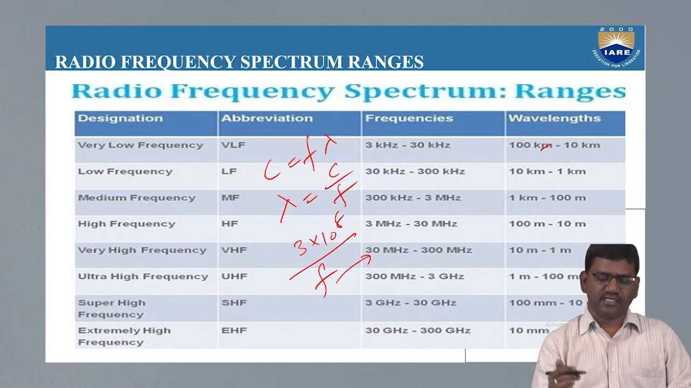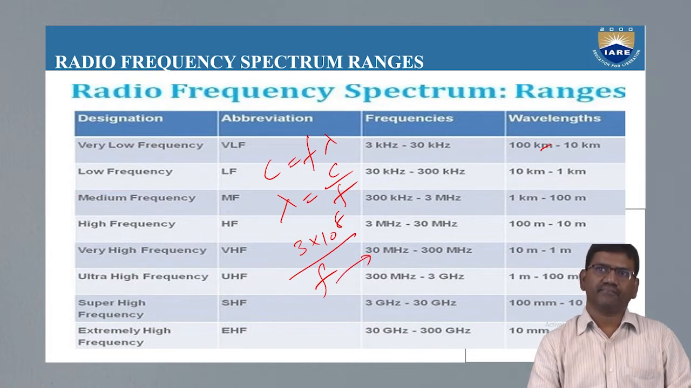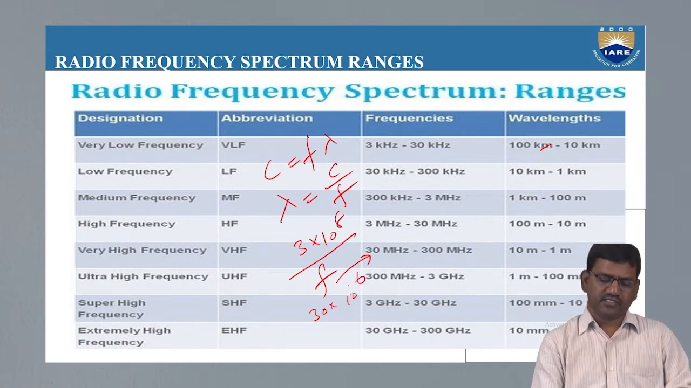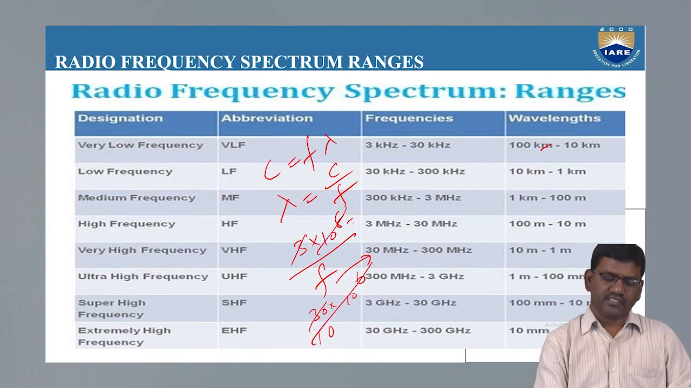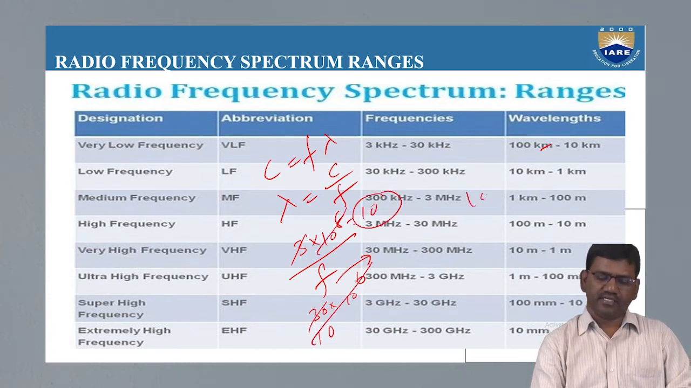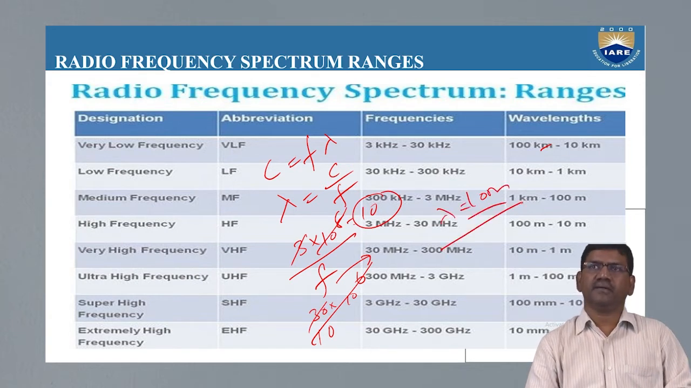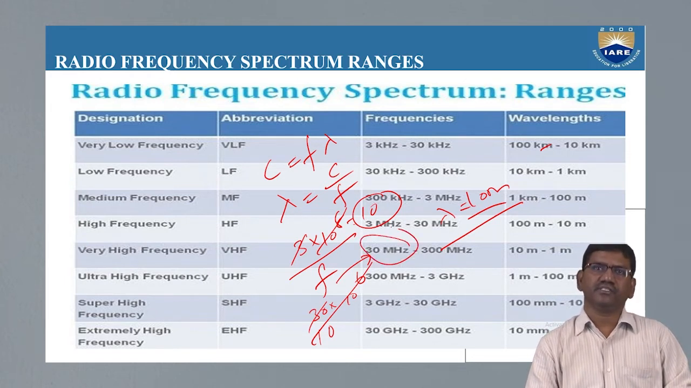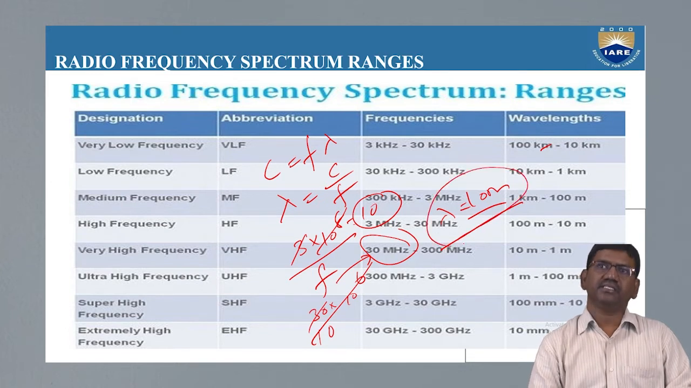If the frequency is given as 30 megahertz, what will be the wavelength? This is 3 into 10 power 8 divided by 30 into 10 power 6. Here 3 ones are 3, 3 tens are 30, so 10 power 7 and 10 power 7 get cancelled. This is equal to 10 meters. That is, the wavelength is calculated as lambda is equal to 10 meters. So for a frequency of 30 megahertz, the value of lambda is 10 meters.